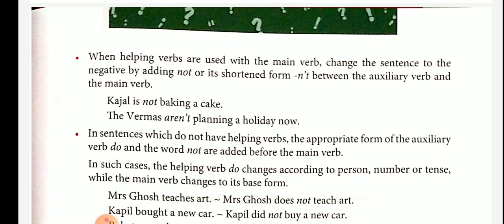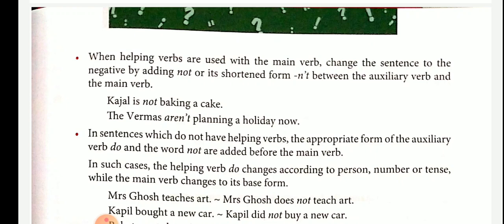If it is an order or a command, it is called an imperative sentence. Imperative sentences always end with a full stop, most probably, and in some cases an exclamation mark.